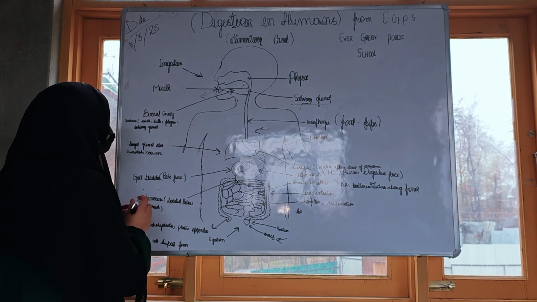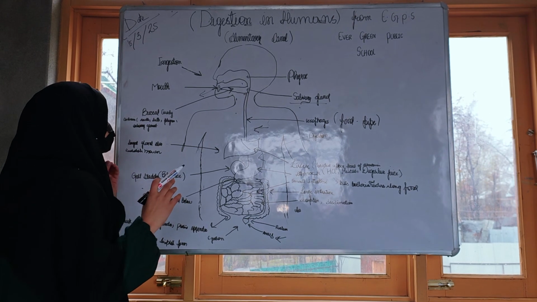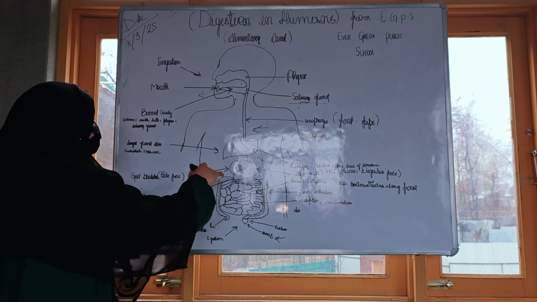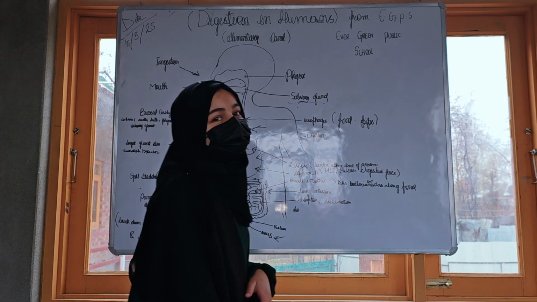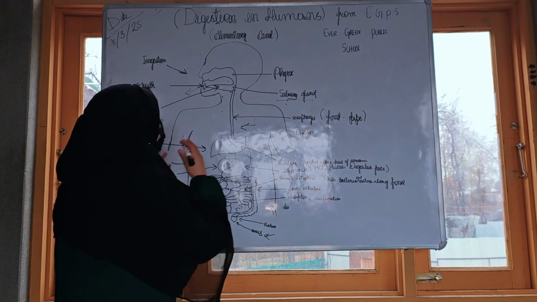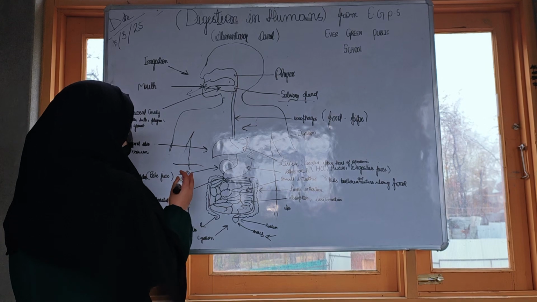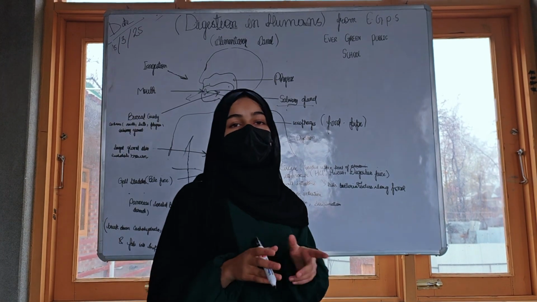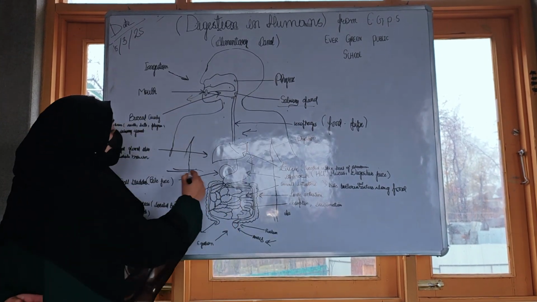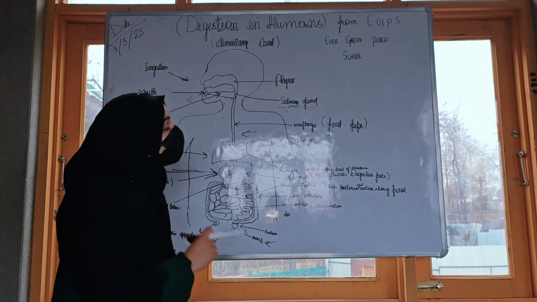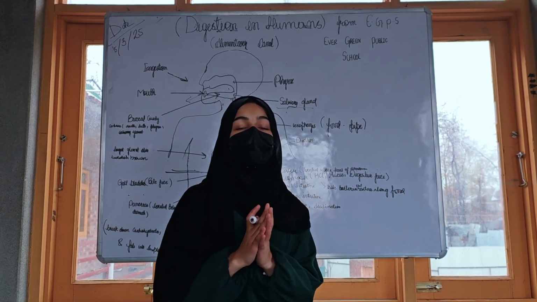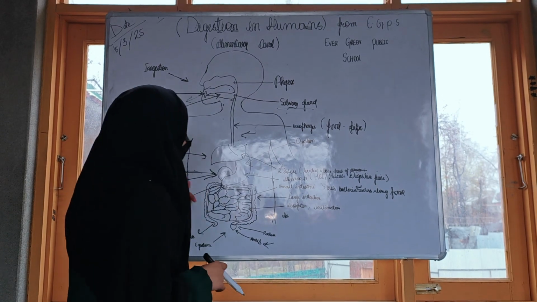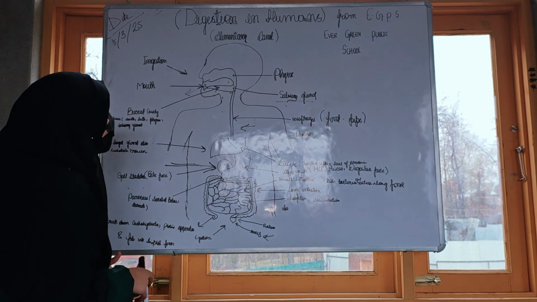Liver. The liver is reddish brown and is the largest gland in the human body, and it is located at the upper part of the abdomen. It secretes a juice called bile juice, which is stored in the gallbladder. Bile juice plays an important role because it helps us in the digestion of fats.